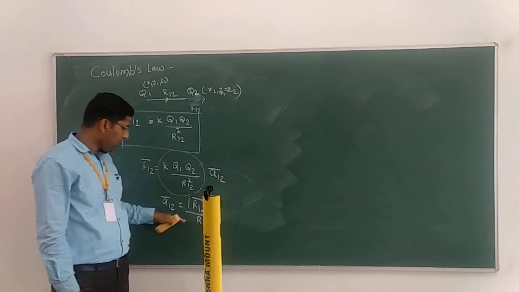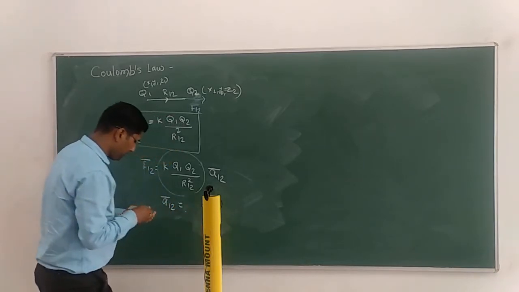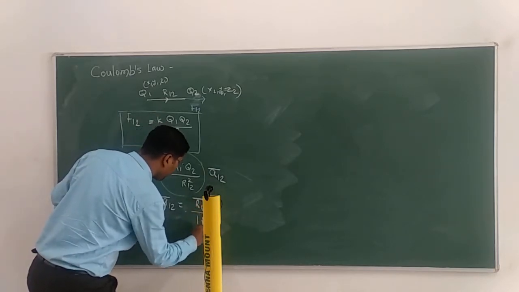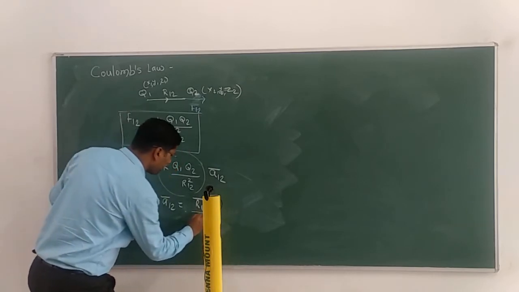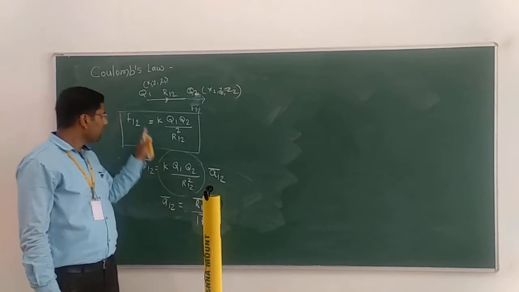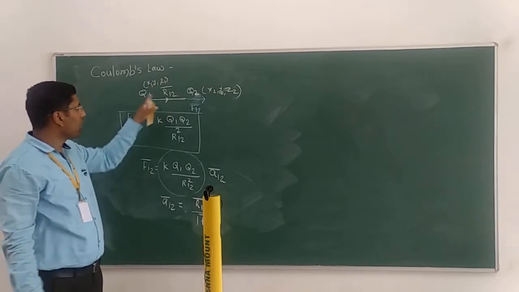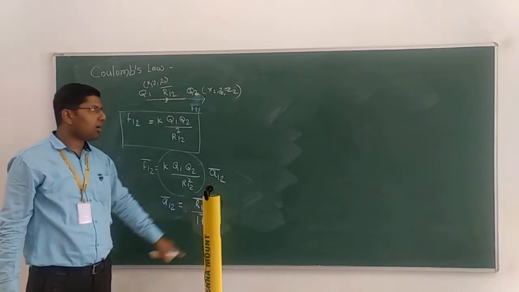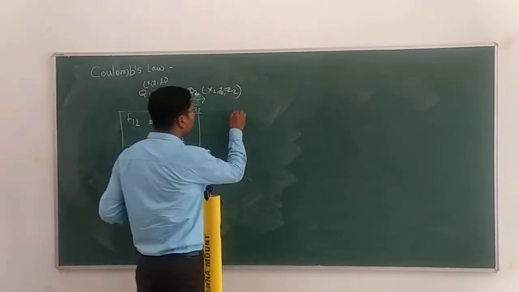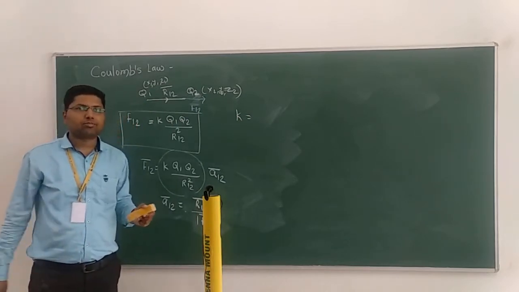R12 is a vector quantity. So like that we have to calculate A12 bar. We have to calculate R12 bar also because it will have direction. So R12 bar divided by magnitude of R12. We'll solve problems on it. And what is the value of K? K value will vary with respect to the medium.